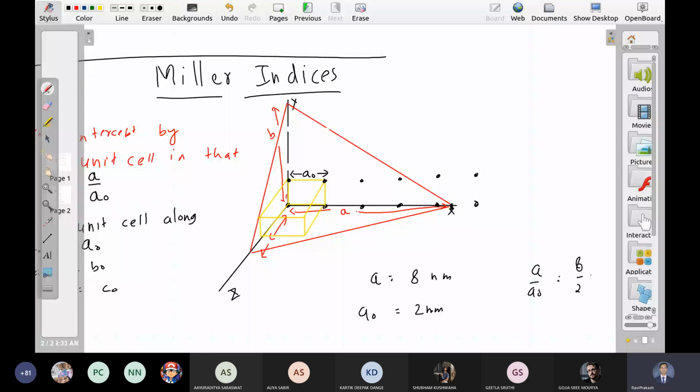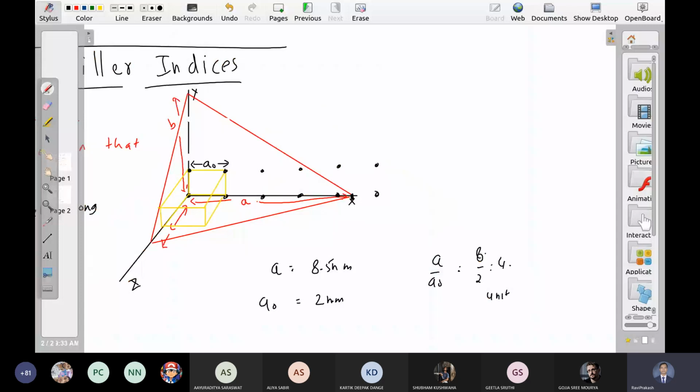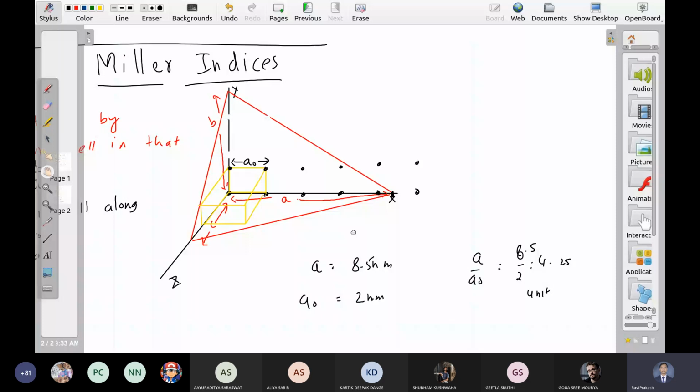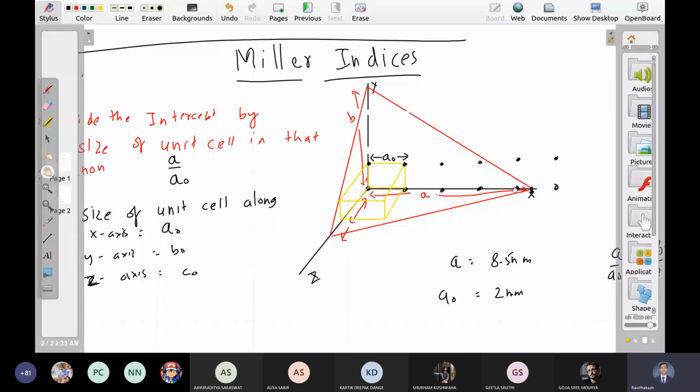If A is, let us say, 8.5 nanometer and A naught is 2, what is the answer? The first intercept is 4.25 unit cells away from the origin. So we are measuring this distance in units of unit cells, not in nanometers or meters, but with respect to the size of the unit cells.